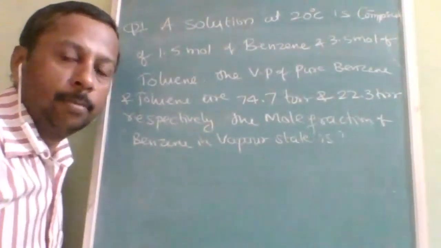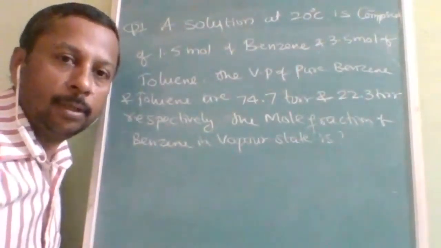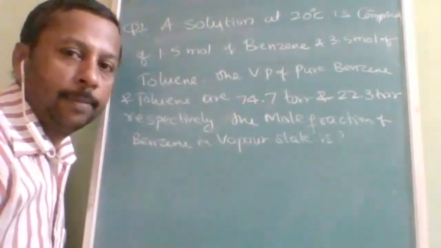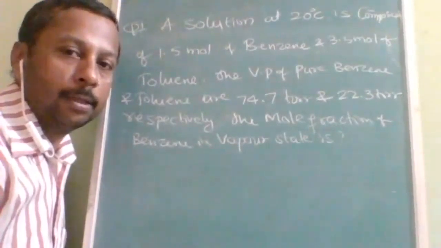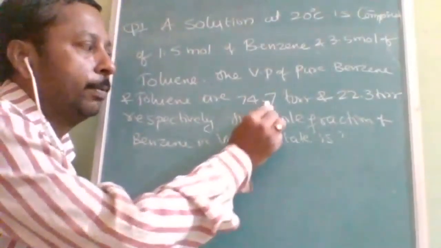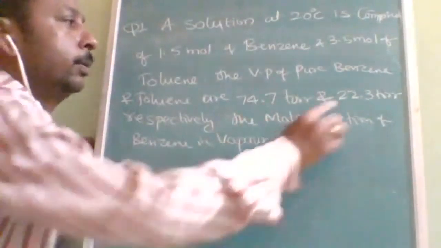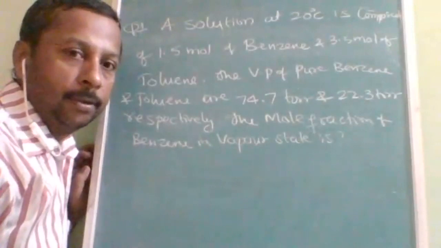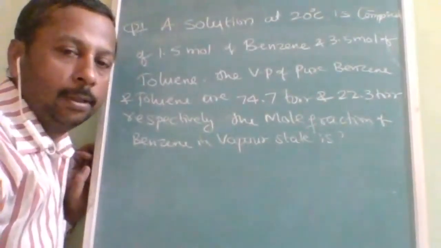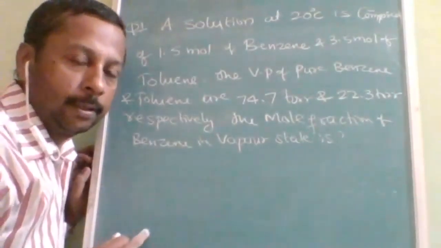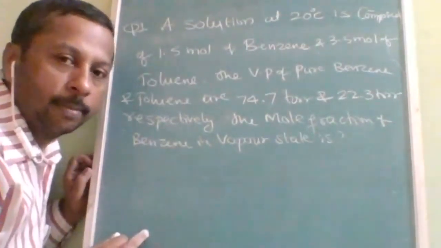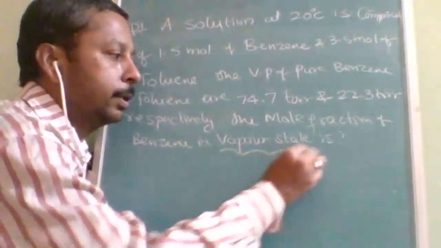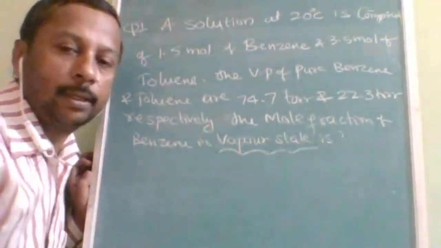The vapor pressure of pure benzene, P naught B, is 74.7 and P naught toluene is 22.3. Once both P naught values are given, we can find the pressure of the solution. But the question is not about the pressure of the solution. Here you have to find the mole fraction of benzene in the vapor state.